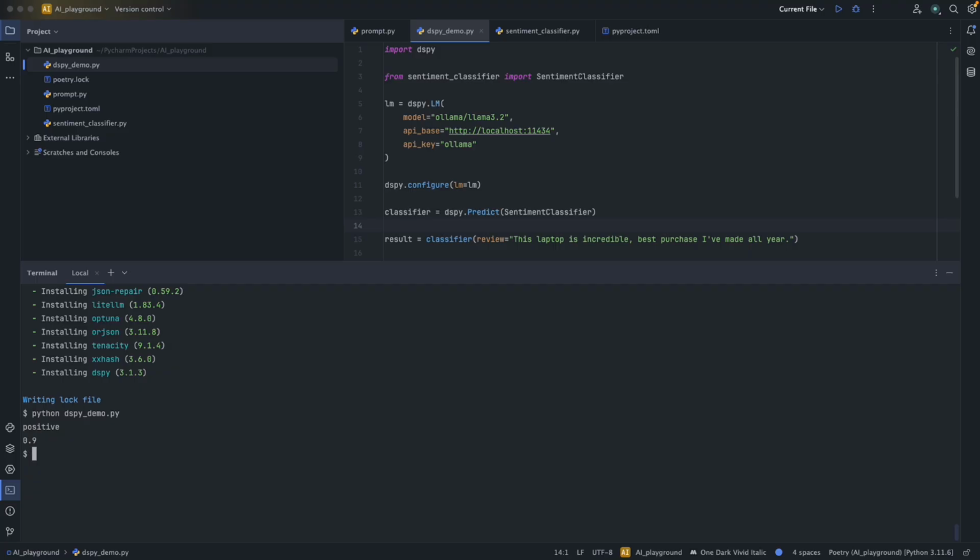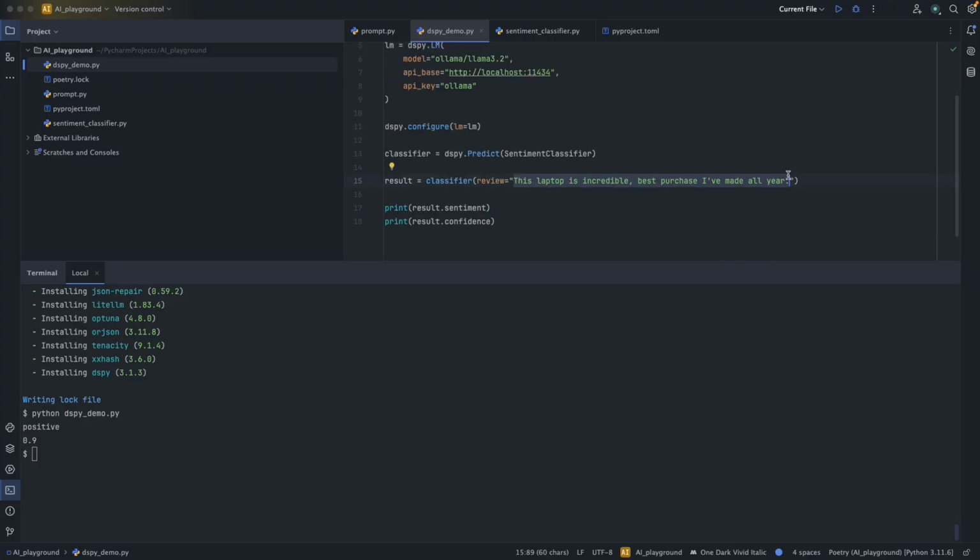Watch what happens if I ask something ambiguous. If I just change the review to something ambiguous, like "it arrives on time," and then try to run it again, we can see neutral, with low confidence, which makes sense. The model is uncertain and DSPy surfaces that. Now let's go one step further and talk about chain of thought. What if you want the model to reason before answering? Normally that's a whole prompt rewrite.